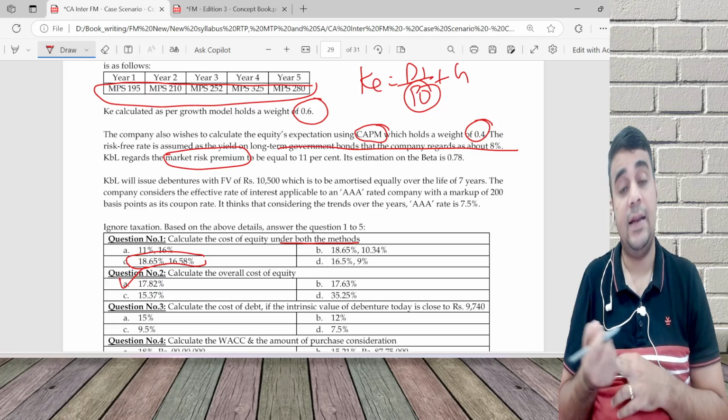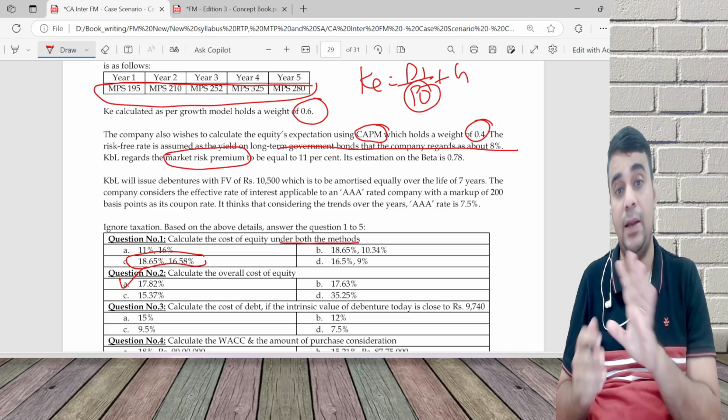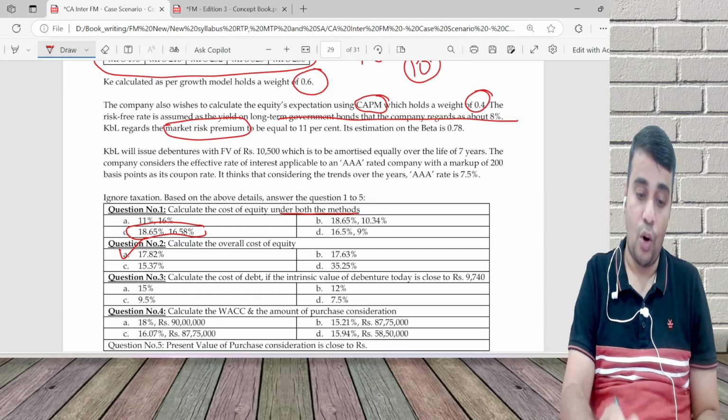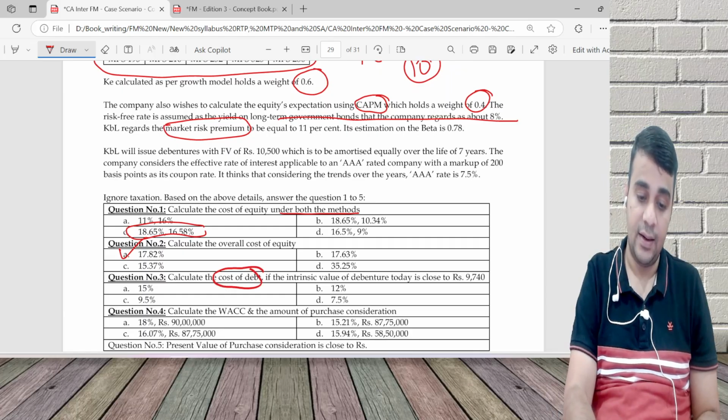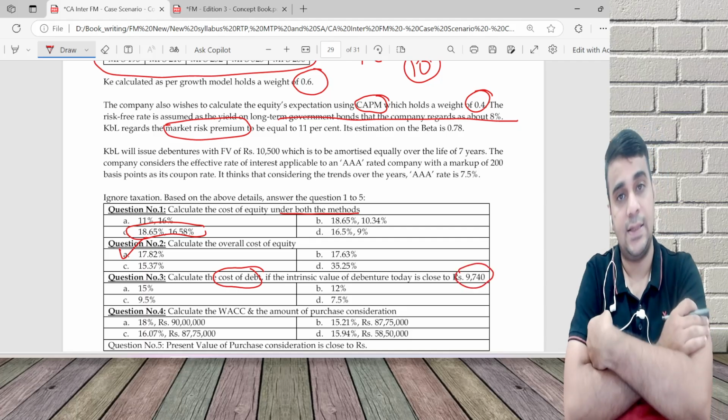17.82%. I did not even do the calculation of D1 by P naught plus G, because growth calculation is time consuming. Then cost of debt: what is the intrinsic value, the real worth of the debenture? It is 9740.